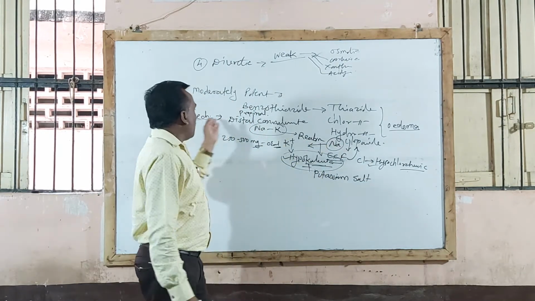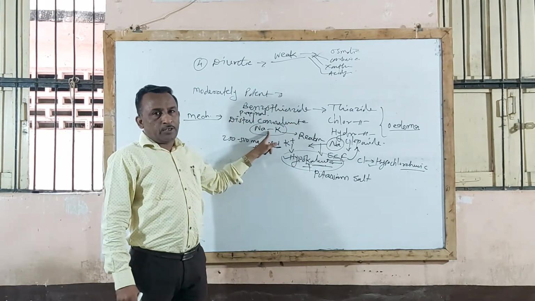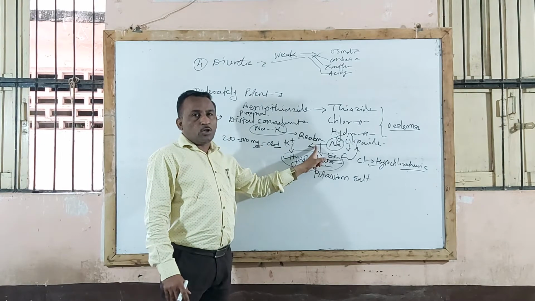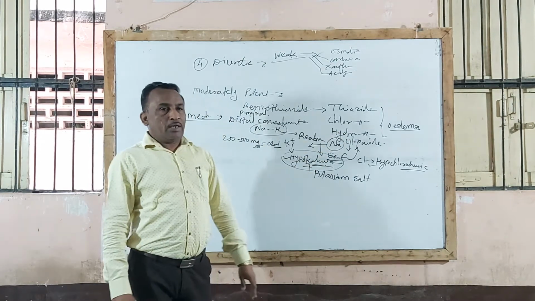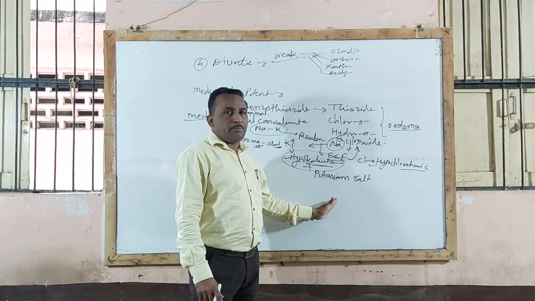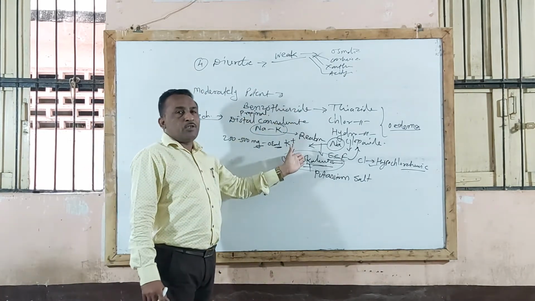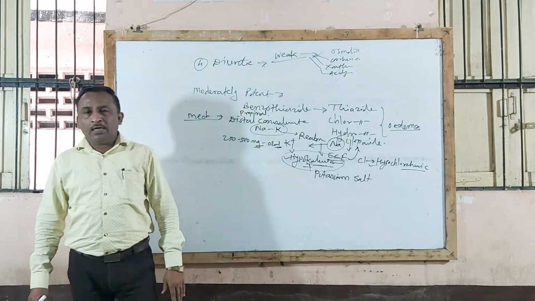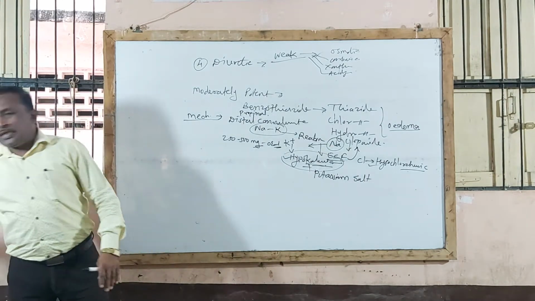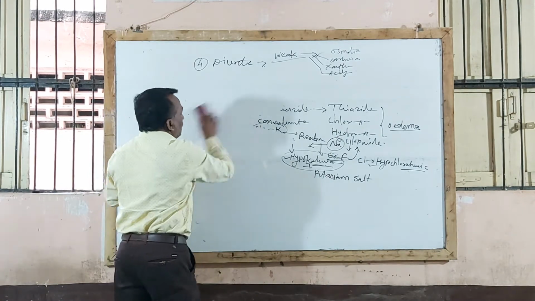Then you understand the mechanism of action: these drugs act mainly at the portion of the proximal distal convoluted tubule, at the sodium potassium exchange region of the nephron, thereby inhibiting reabsorption of sodium and thereby useful in the treatment of edema. Another reason question: why is potassium salt or potassium supplementation given to the patient? The major side effect of benzothiazide derivatives leads to severe hypokalemia, and to overcome this severe hypokalemia, it is supplemented with potassium salt or a potassium sparing diuretic is given to the patient. So this is the second type, that is moderately potent diuretic agents.